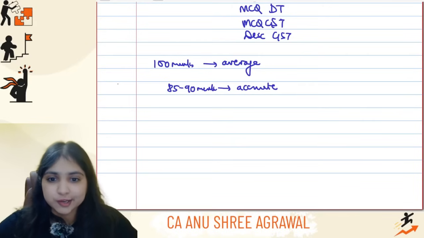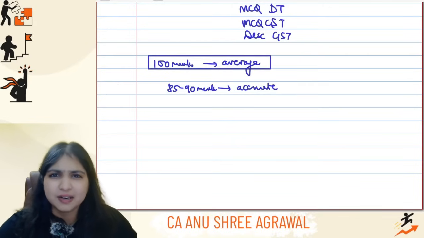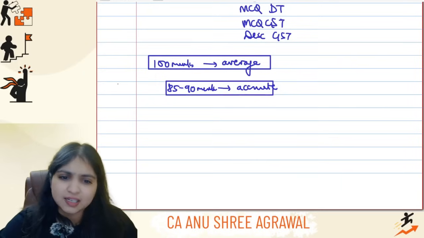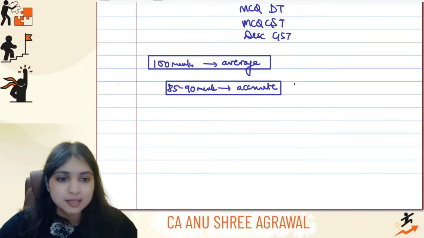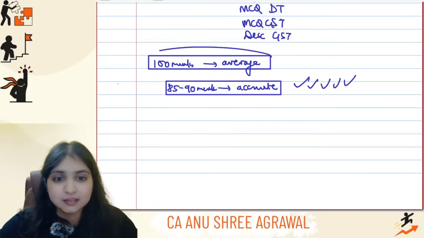So basically, if you have two choices: finishing 100 marks but average performance, filled with silly mistakes; second option, attempting 85 to 90 marks of the question paper but with accurate answers. This is obviously always better than this.